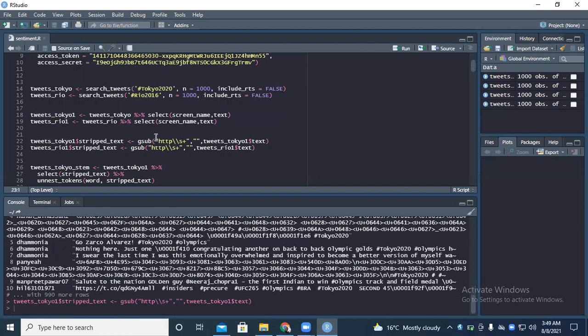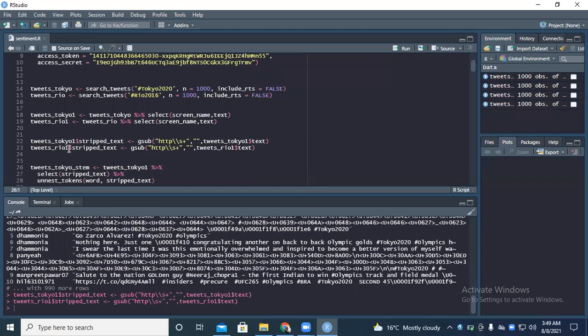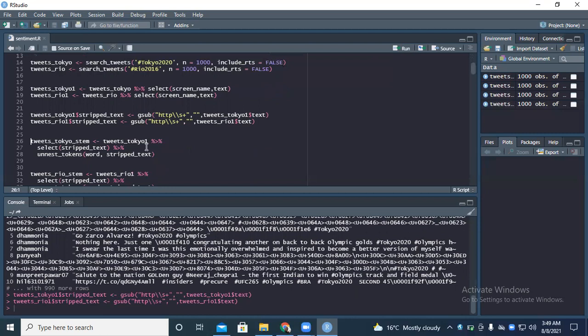So first, I want to remove the symbols on both datasets, both Tokyo and Rio. I'm renaming it just the way I had selected the text. I had renamed it from Tweets Rio to Tweets Rio 1. So now the first thing is to stem it. What does stemming mean in sentiment analysis?